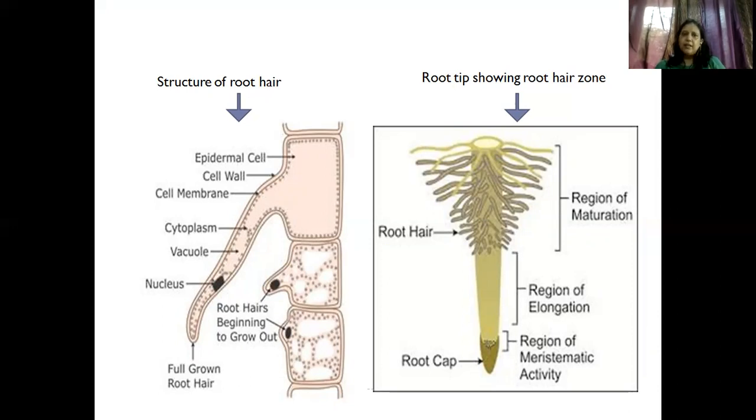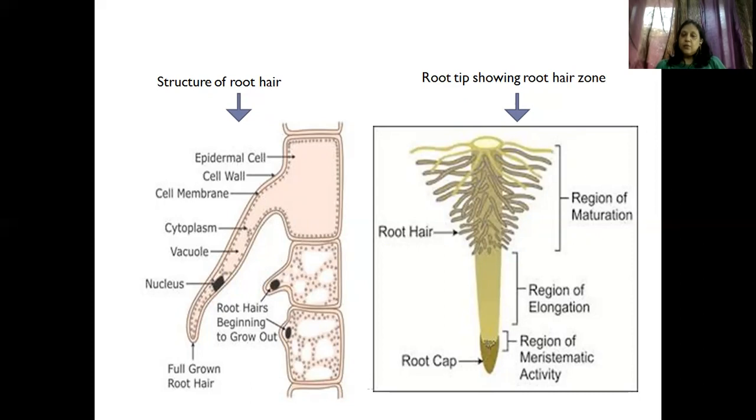Last year in 11th standard, we had seen here in this particular diagram, you can see that the root has a root cap. Now this root cap has what kind of cells? The meristematic cells, which divide and redivide again. So we say that is a region of meristematic activity. So that's how the root tip grows, multiplies, and goes deeper into the soil, digging for more water. So as the meristematic cells divide and redivide, the upper portion to that goes on getting elongated. So that portion is called as the region of elongation.